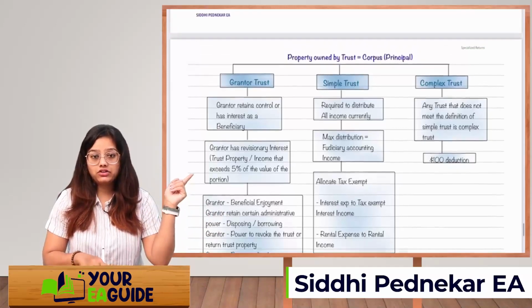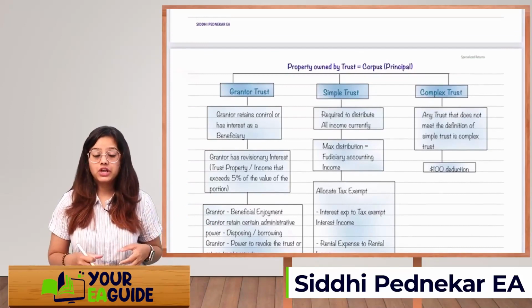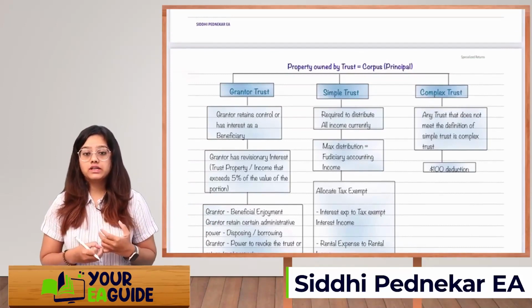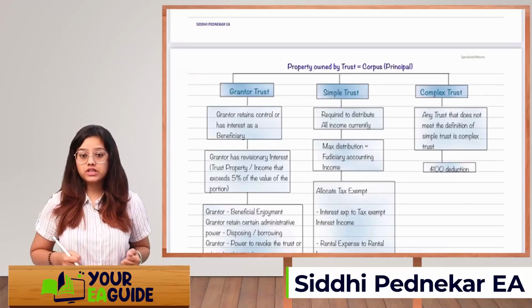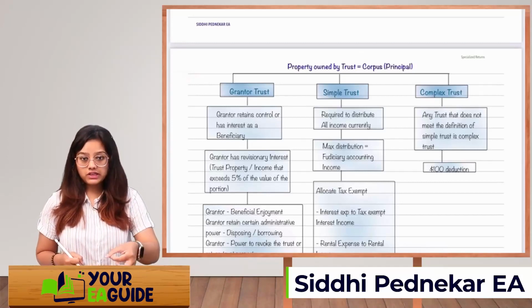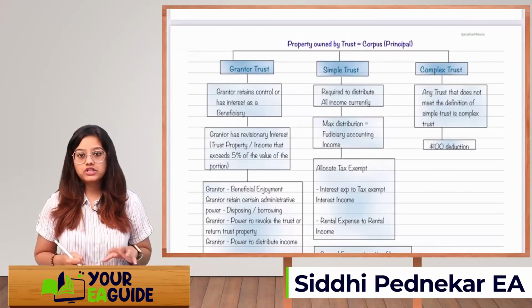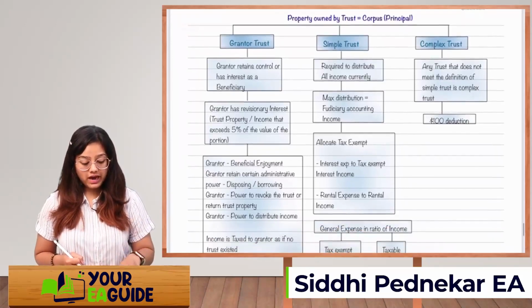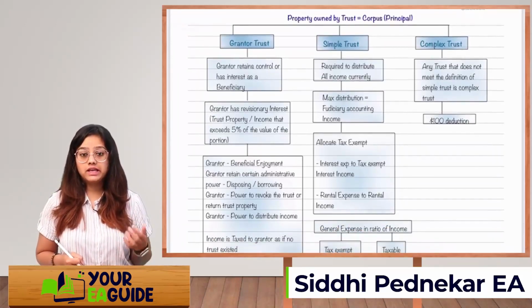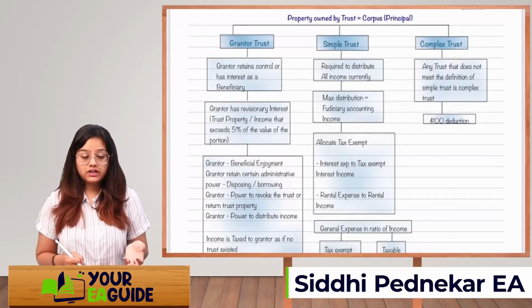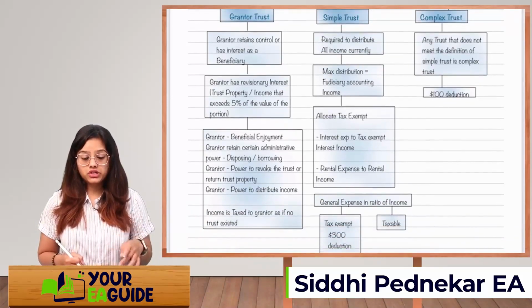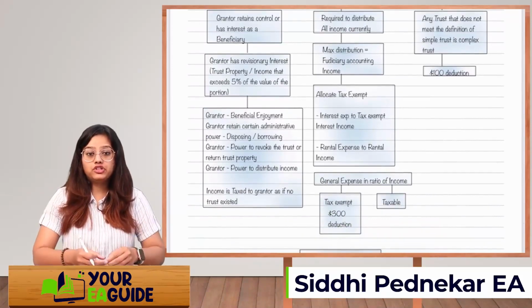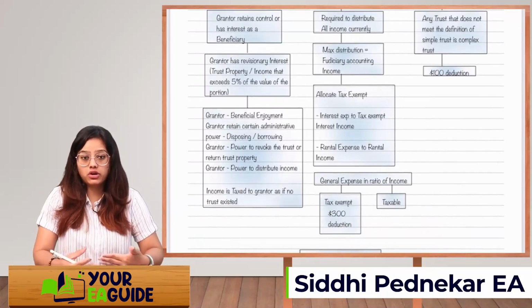What do you mean by grantor trust? Grantor means a person who is transferring all the assets to the trust. So the grantor retains control of his interest as a beneficiary. He is transferring the asset and is also a beneficiary to the trust. That type of trust is called a grantor trust. So the grantor has a reversionary interest. He can dispose of the asset however he wants, he can acquire the asset, he can take the distributions, right? So the grantor gets the beneficial enjoyment.